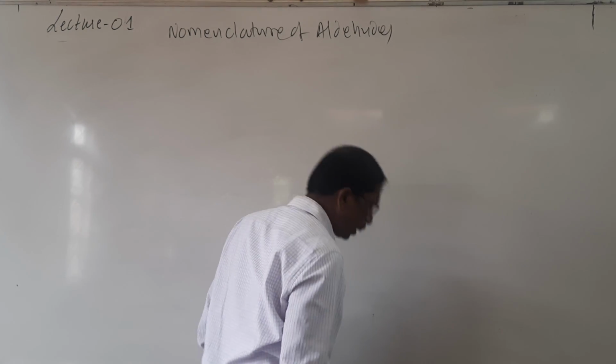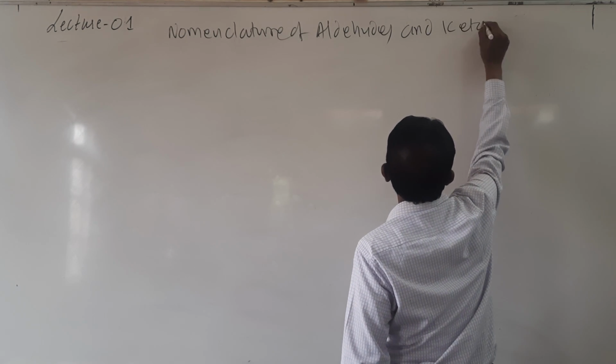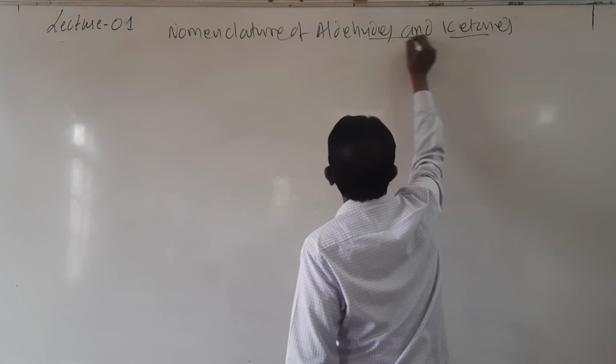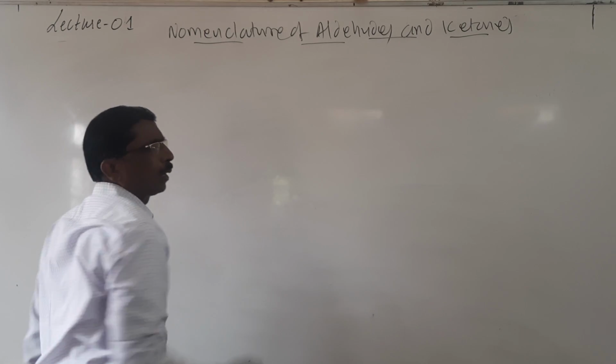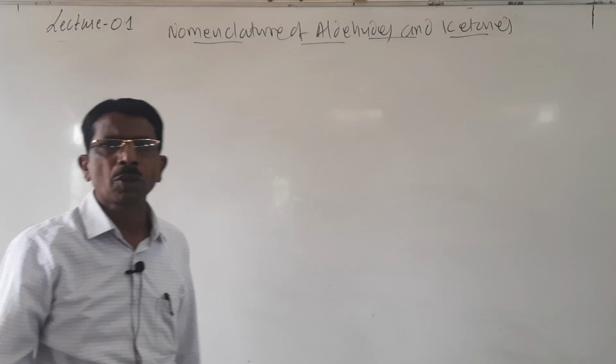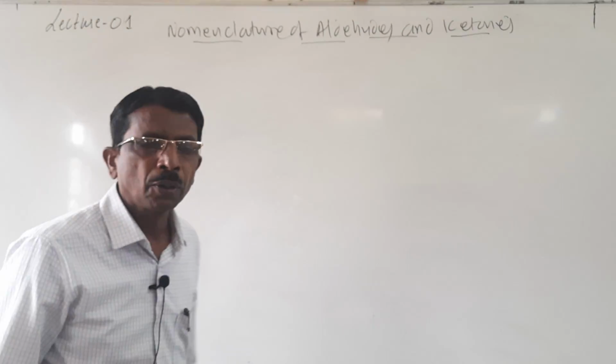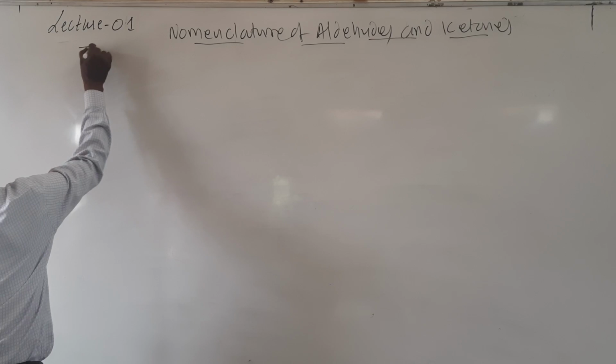First we have to study the nomenclature of aldehydes and ketones, and afterwards we will discuss the carboxylic acid. Nomenclature of aldehydes and ketones, or you may call it the carbonyl group. So here there are two types.